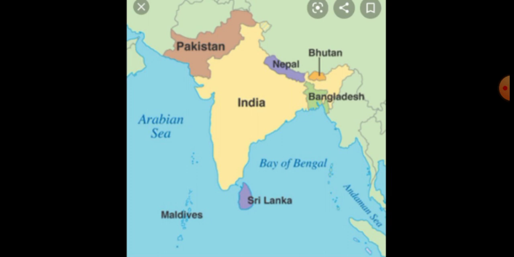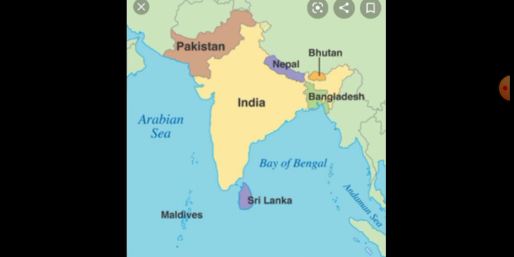Then, India is the second most populous country in the world after China. The first most populous country is China, and the second is India. India's present population is 1.38 billion.